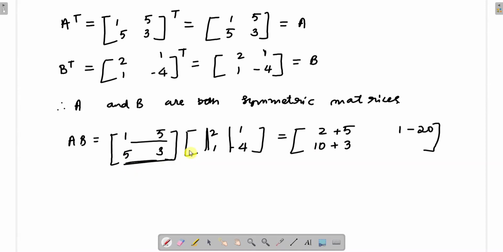And second row second column, so 5 times 1 is 5, 3 times -4 is -12. So this will be equal to 2 plus 5 is 7, 1 minus 20 is -19, 10 plus 3 is 13 and 5 minus 12 is -7.